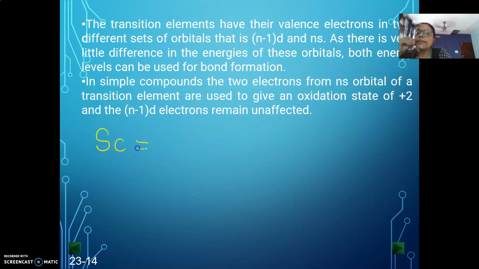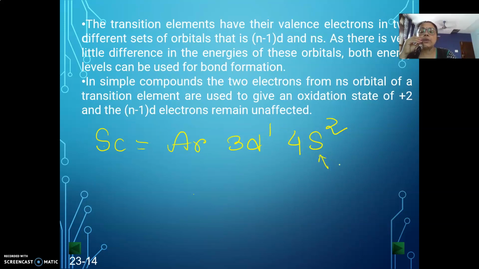Suppose you have scandium, you have argon, then the penultimate is 3d1 and the outermost is 4s2. So first of all, we have to heat these electrons so that we can remove them.